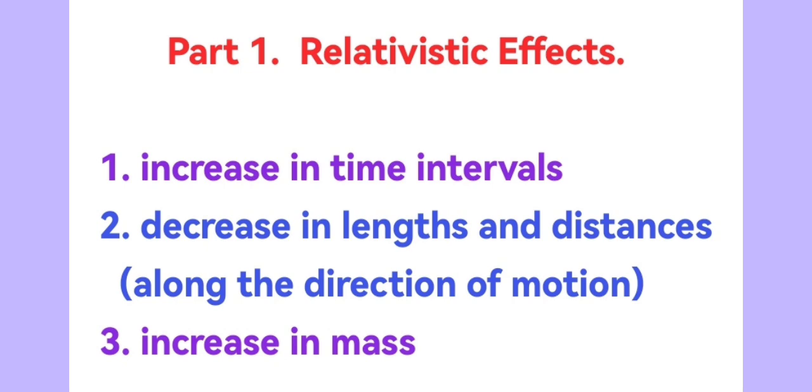that the laws of mechanical motion change significantly at high speeds. As it turns out, many characteristics of a moving system change compared to a stationary state. Specifically, time intervals, lengths, and distances along the direction of motion, as well as mass, change. Moreover, the greater the speed of a body, the greater the changes in these quantities.